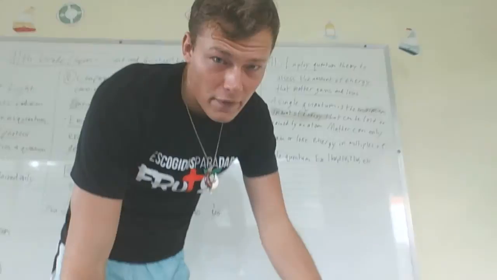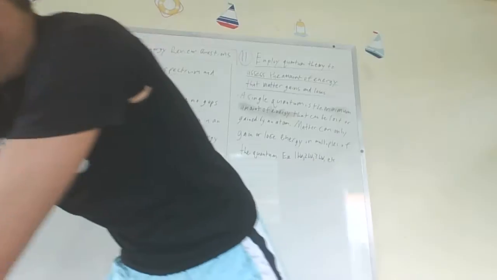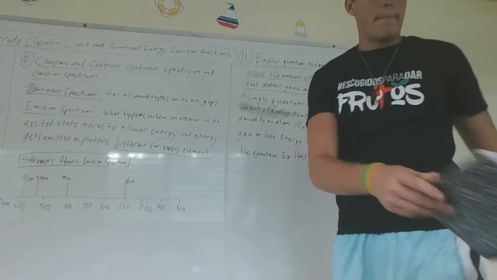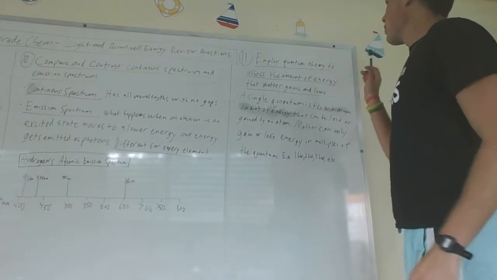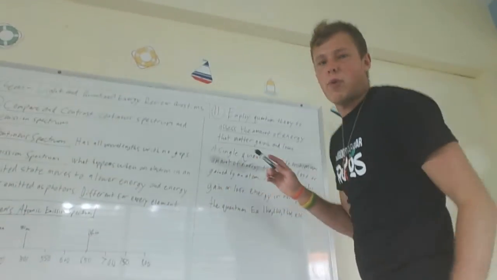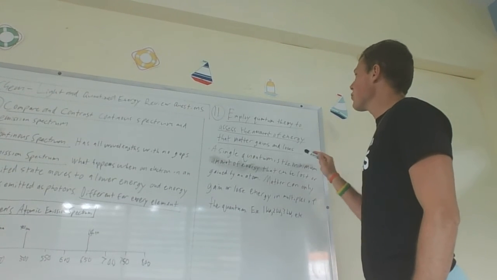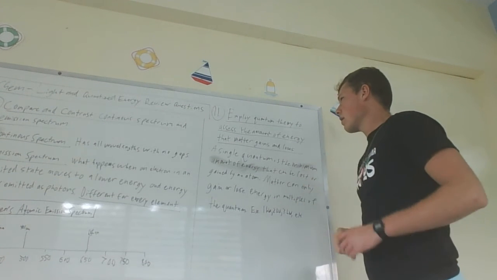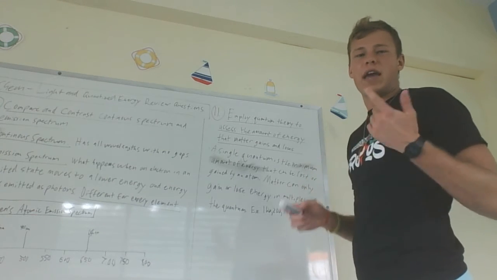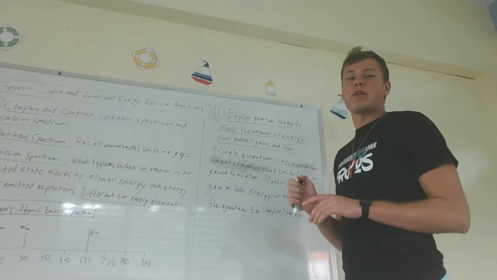Here's number 11, and then I'll make my video for the next one. Okay, number 11. Oh, let me get my notes. Okay. Employ quantum theory to assess the amount of energy that matter gains and loses. Okay. So quantum theory. This basically is saying, how does quantum theory explain how energy is gained or lost? And I don't know, whoever wrote these questions worded them very confusing.